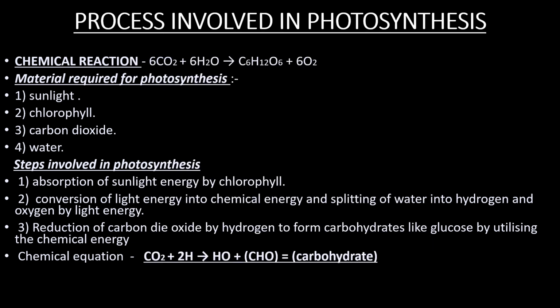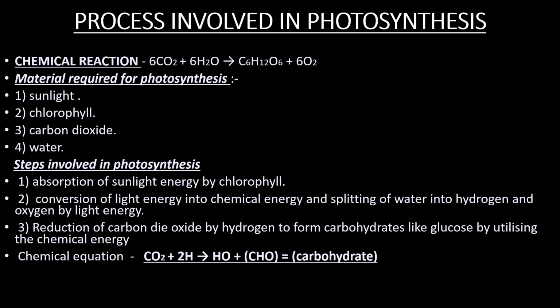There are four materials required for photosynthesis: sunlight, chlorophyll, carbon dioxide, and water. All of these are obtained from the surroundings of the plants. Sunlight is taken from the sun, chlorophyll is present in the leaves, carbon dioxide is taken from air, and water is taken from soil.